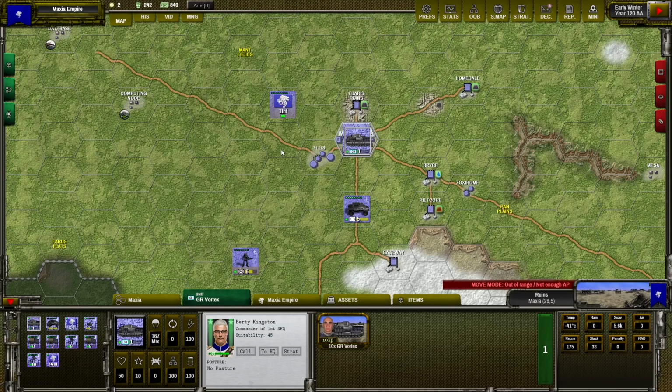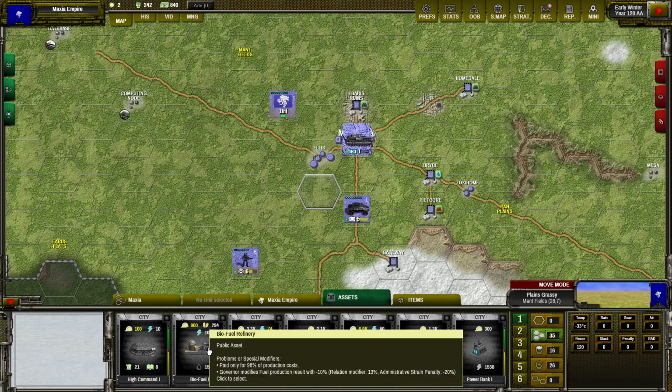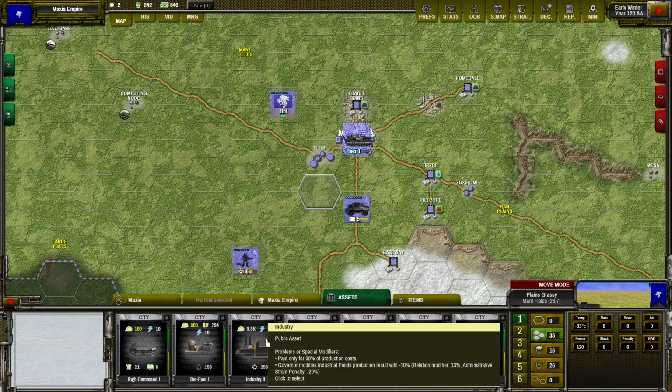For example, we have a governor of our zone, she has relation 73. This relation of the governor can affect production of all assets up to 25% or minus 50%, depending on the relation. So if the relation is higher than 50, we can expect a positive bonus, and if lower than 50, a negative bonus. Let's check our assets. For example, the biofuel refinery is receiving 13% of positive bonus because of the relation modifier. Industry also gets 13% bonus to the industry production.